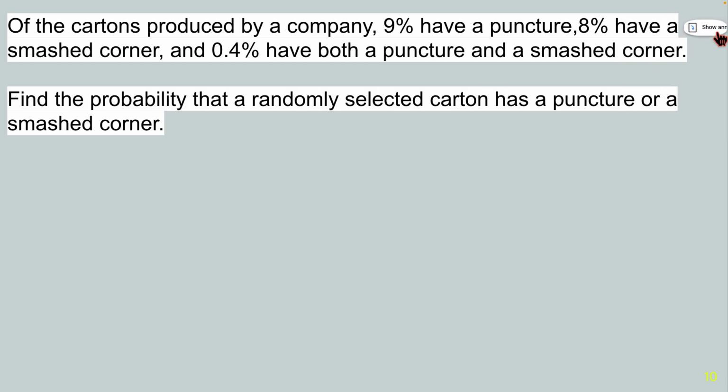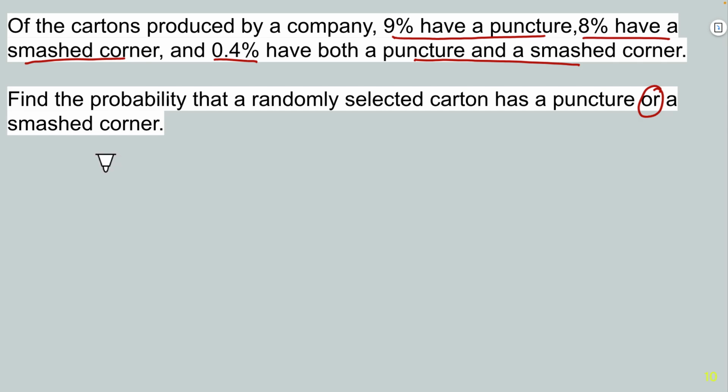So for this question, we have cartons that are produced by a company. 9% have a puncture, 8% have a smashed corner, and 0.4% have both a puncture and a smash. So that's an overlapping region. Find the probability that a randomly selected carton has a puncture or a smashed corner.